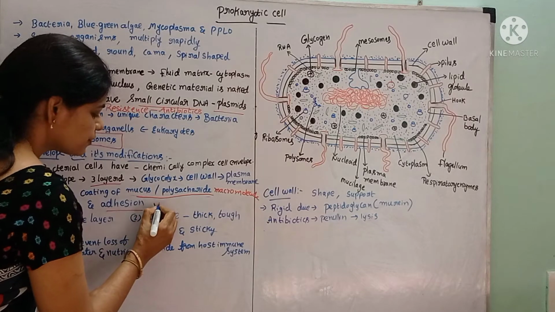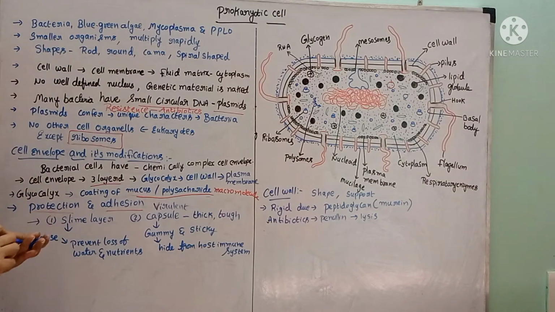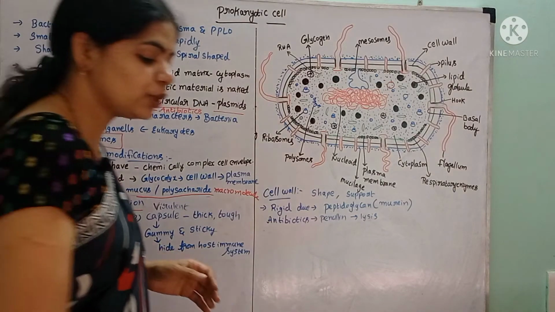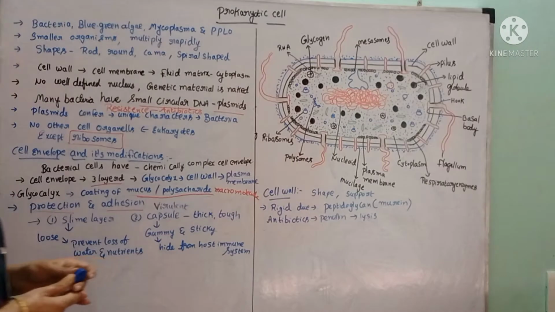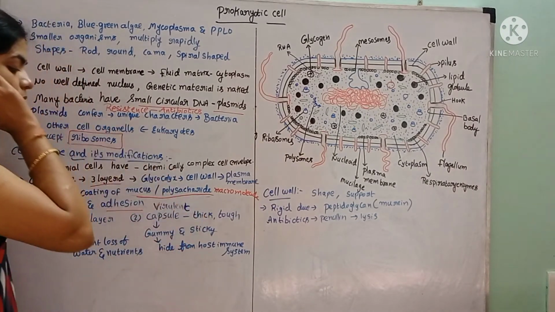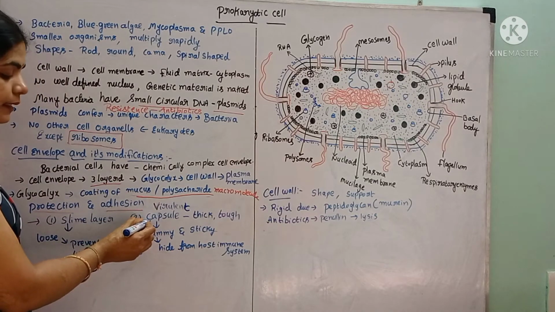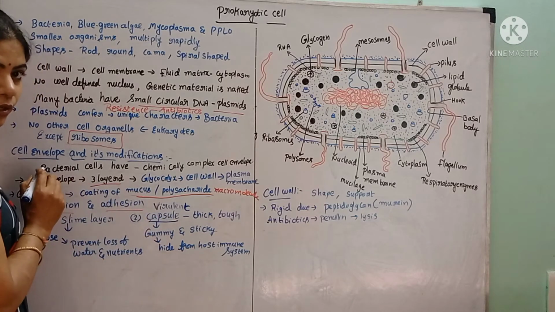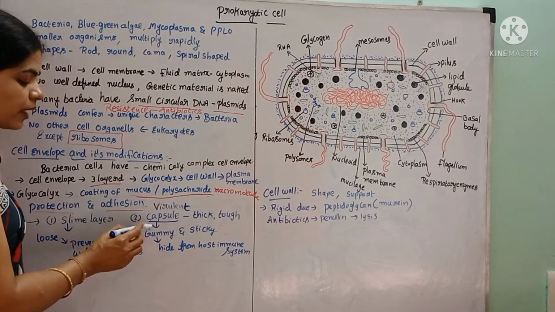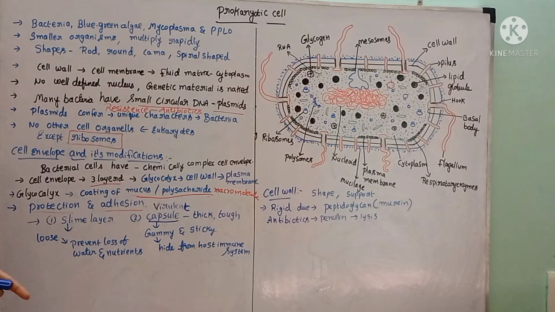The capsule provides virulent nature to the bacteria. Virulent nature means pathogenic character. So the bacteria which consist of a capsule are called virulent bacteria, and the bacteria which do not have the capsule are called avirulent bacteria. Avirulent means non-pathogenic. That means the pathogenic nature is also conferred by this capsule.